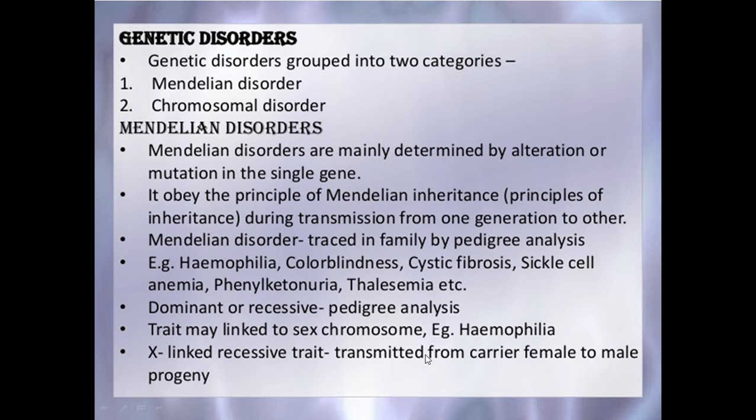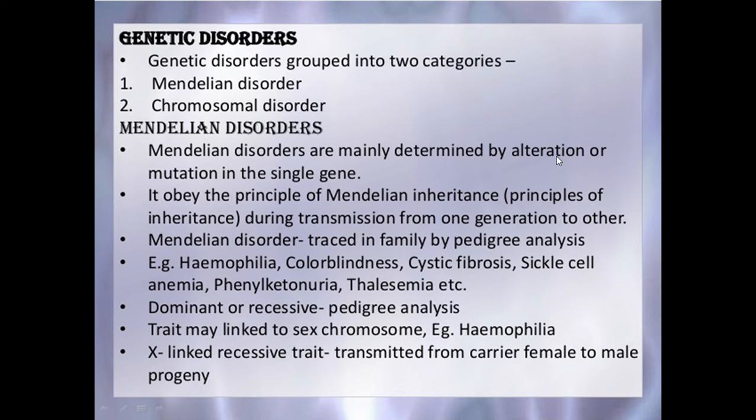Now let us discuss the genetic disorders. Broadly, genetic disorders may be grouped into two categories: Mendelian disorders and chromosomal disorders. Now let us first discuss Mendelian disorders.